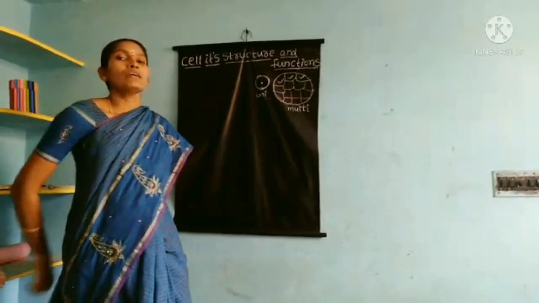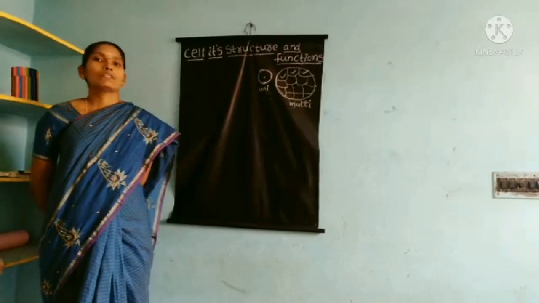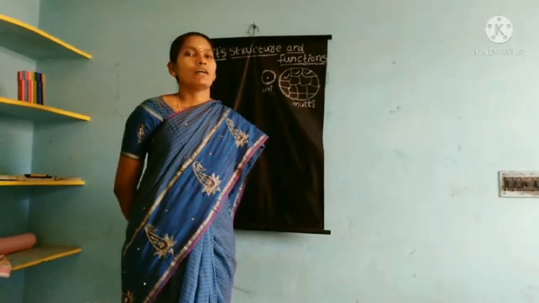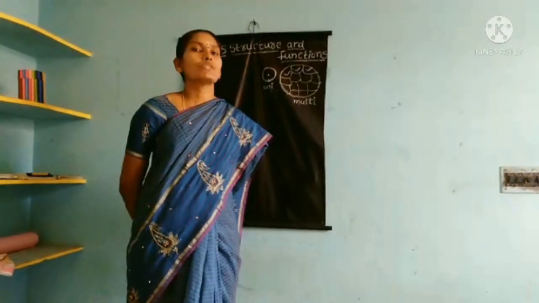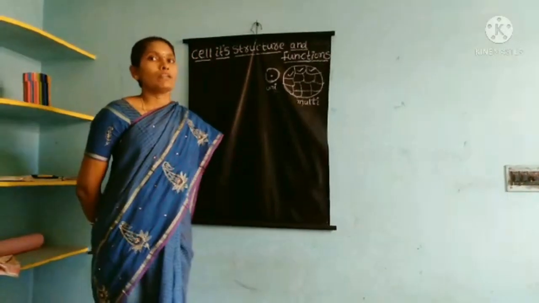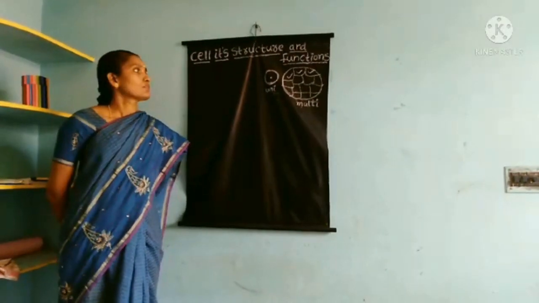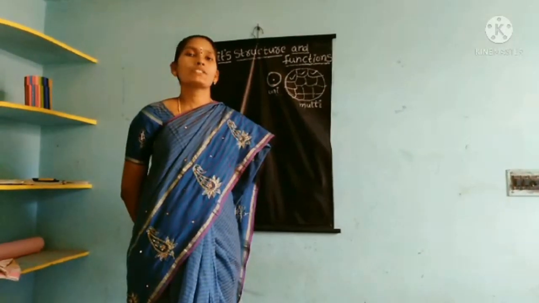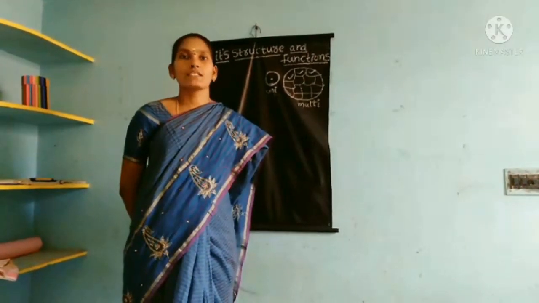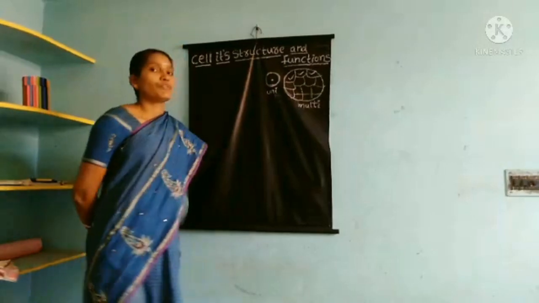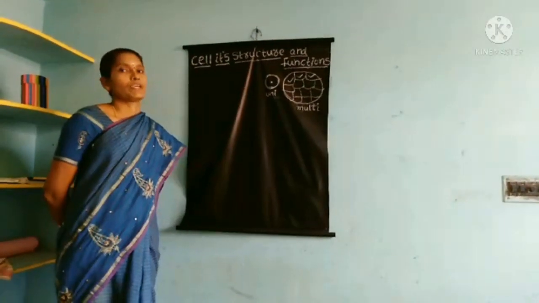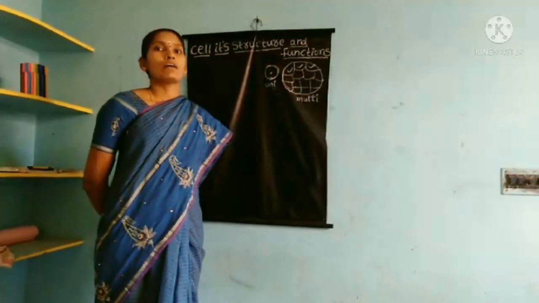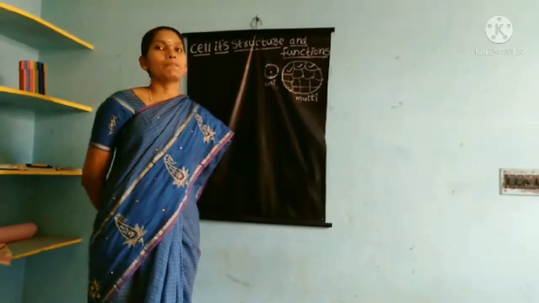Okay, children? Already in 8th class, we learned about cell structure, different types of cells, some cell organelle names, and unicellular and multicellular organisms also. Now, in this class, we will try to learn about the differences between the plant cell and the animal cell, different types of cell organelle functions, and cell theory also. Now I will show typical plant and animal cell images.